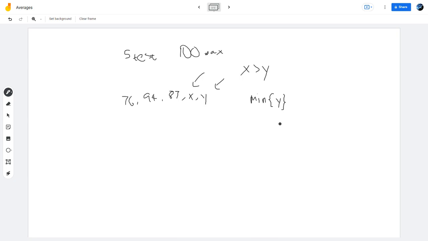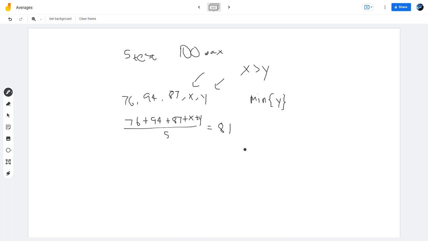So what do we know? We know that the mean of this set of 5 numbers is going to be 81, right? So 76 plus 94 plus 87 plus x plus y over 5, because there's 5 tests in total, right, is equal to 81.